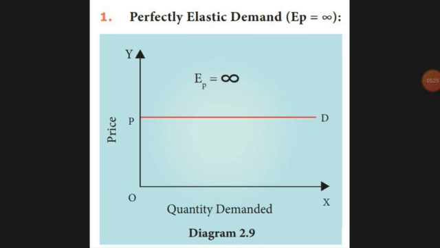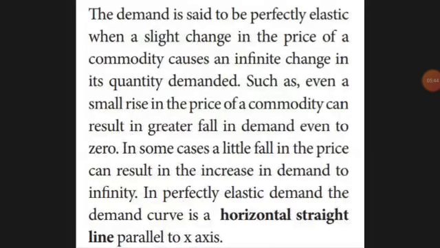For example, gold rate keeps on increasing. Go and see in the gold shops, is anybody there? Nobody will be. Any slight change in the price of a commodity, and demand will decrease to zero. Nobody will buy. It will become zero. That's what perfectly elastic demand is.